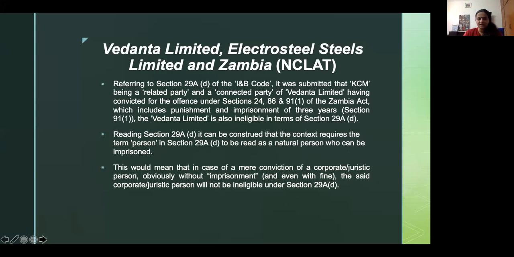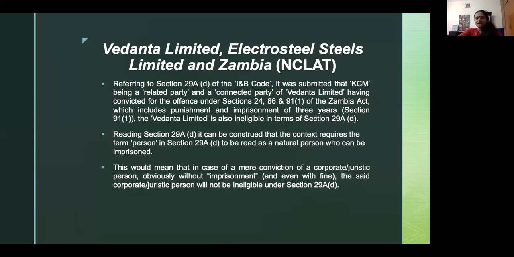Another fun case was Electrosteel Steels Limited. Electrosteel Steels Limited was a corporate debtor, a big 12 steel manufacturer. When there were two companies that bid for it eventually, one was Vedanta and another was Tata. The problem with Vedanta is that it is an Indian subsidiary of Vedanta Resources PLC. Vedanta Resources PLC has international presence, including presence in Zambia.